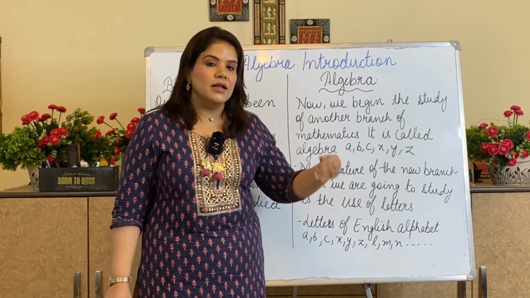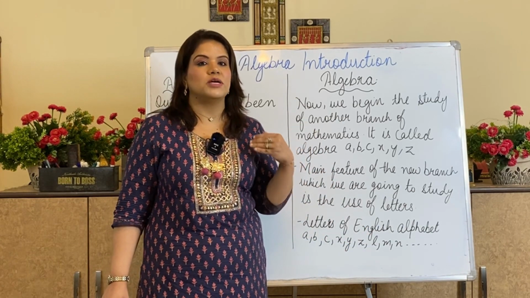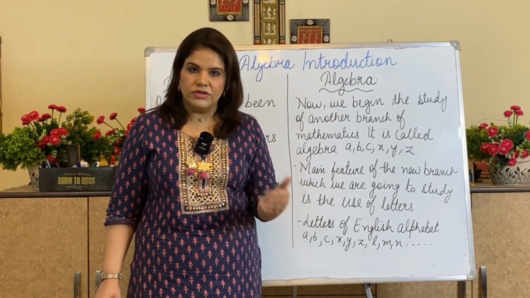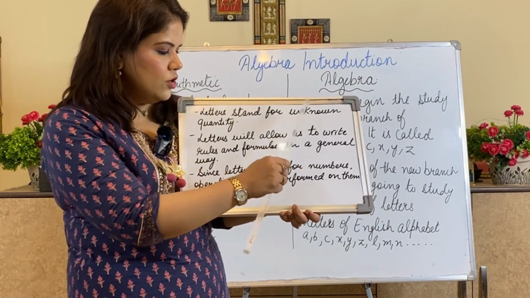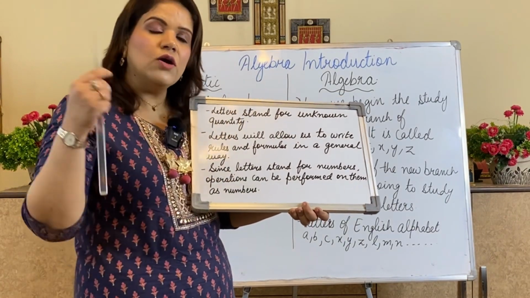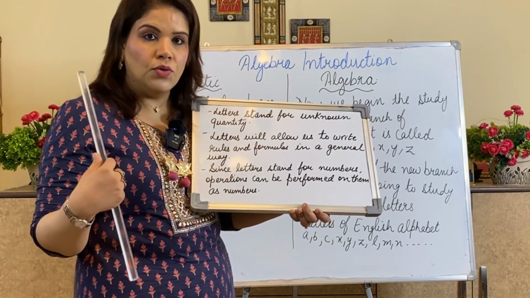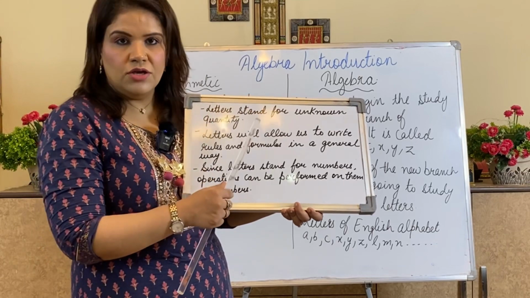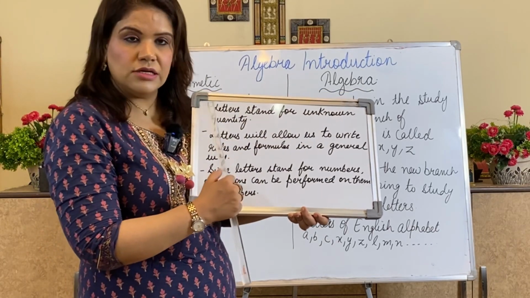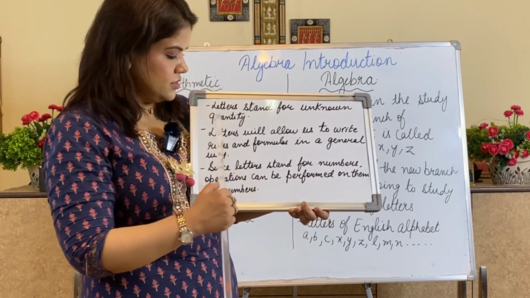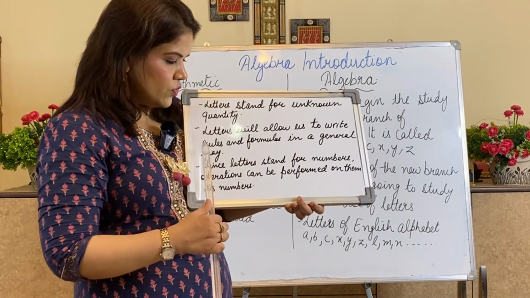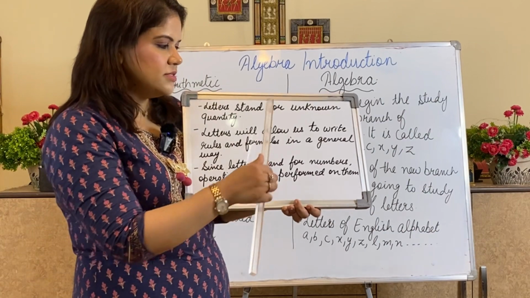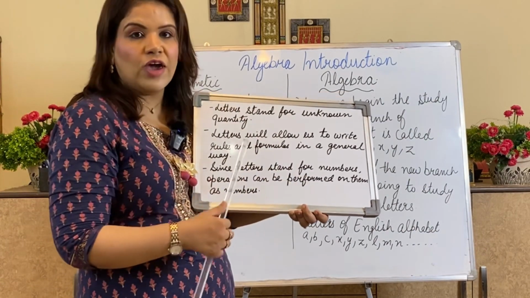And in algebra, they have been given a special name also. I will take these letters to stand for unknown quantity. Any quantity which I am not known about can be named with use of letters. Letters will always allow us to write rules and formulas in a generalized way.